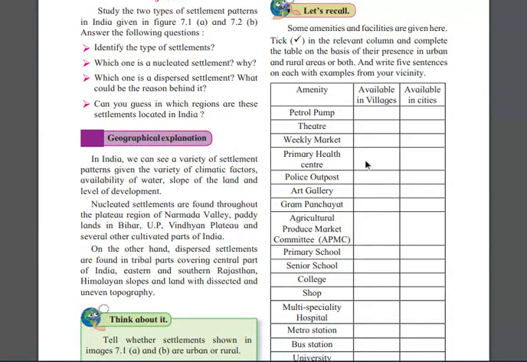On the other hand, dispersed settlements are found in tribal areas, which means nearby jungle, covering the central part of India and eastern and southern Rajasthan.